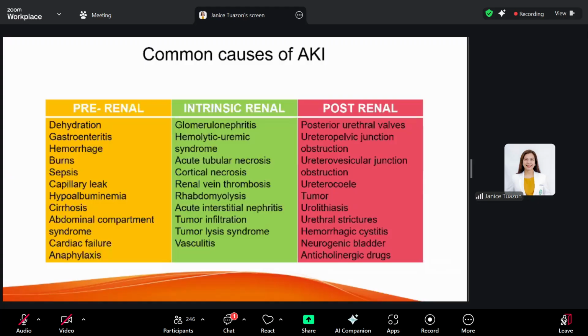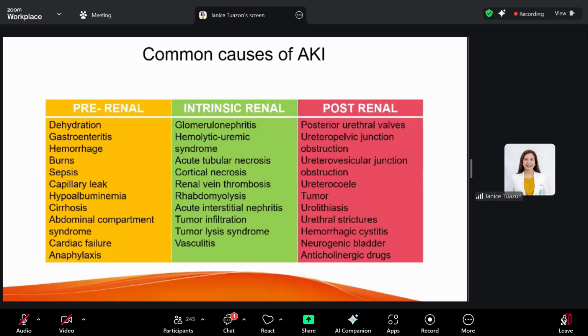Okay, so lastly, your post-renal AKI. It includes disorders characterized by obstruction of your urinary tract. So you see there's posterior urethral valves, UPJO, UVJO, and the likes. No? And once the obstruction is relieved, it usually results in the recovery of your renal function.